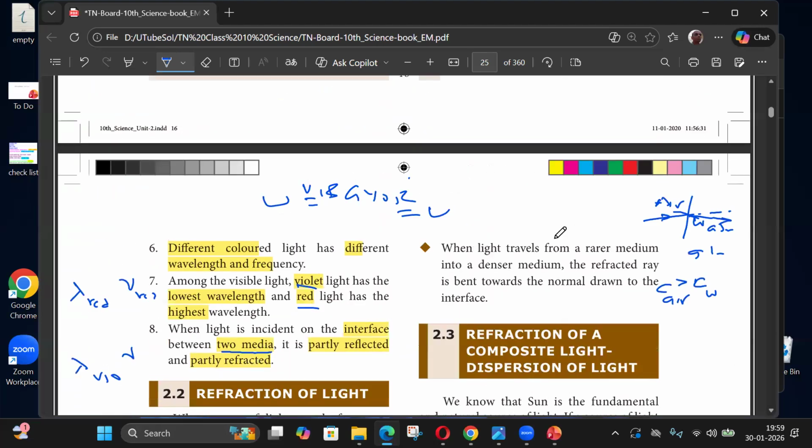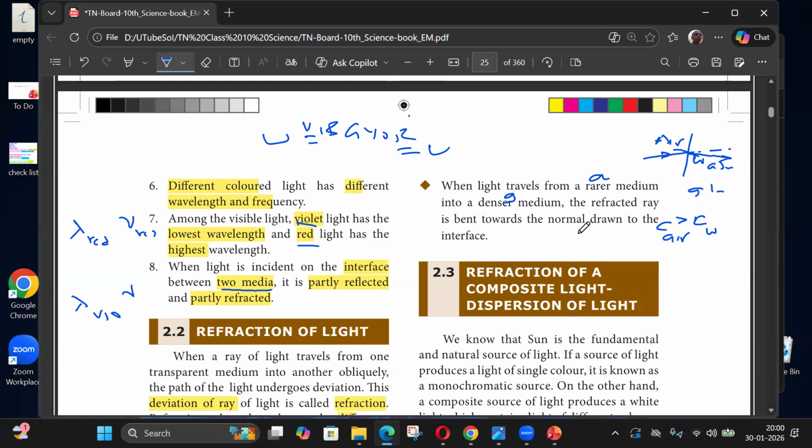When light travels from a rarer medium to a denser medium, take this example: air is the rarer medium, and the denser is glass. The refracted ray is bending. This is the first, normal case, the forward case, so it's towards the normal. It'll go like this. This is the normal. In the denser medium it should go closer to the normal, because that is the shortest path.